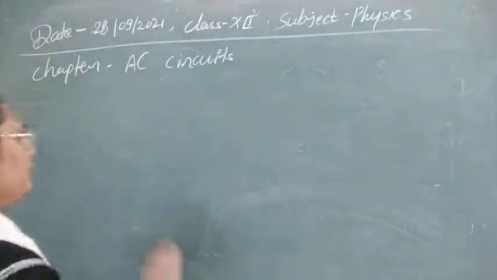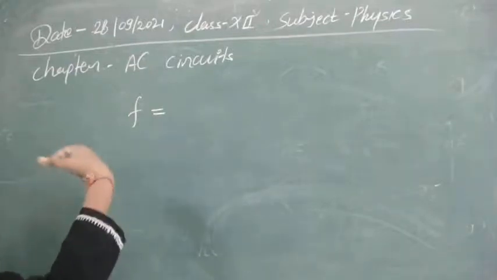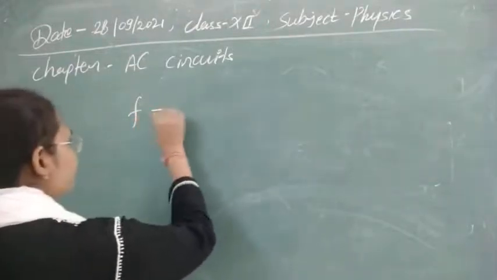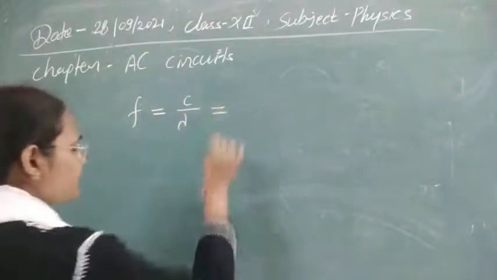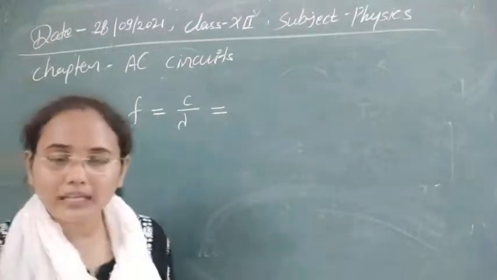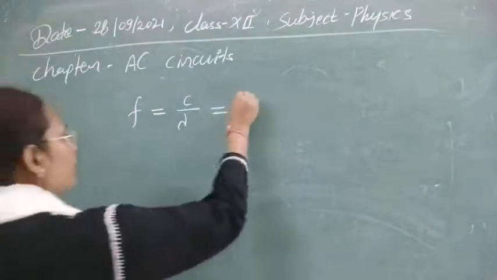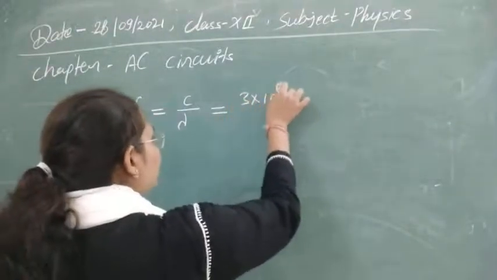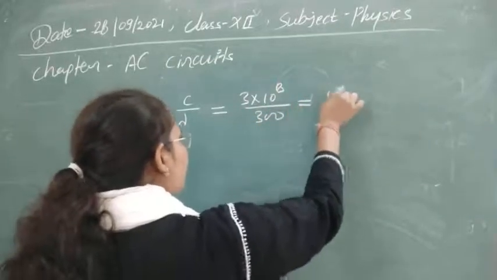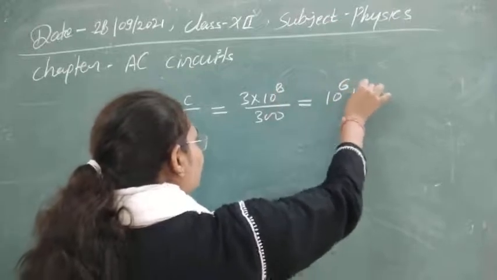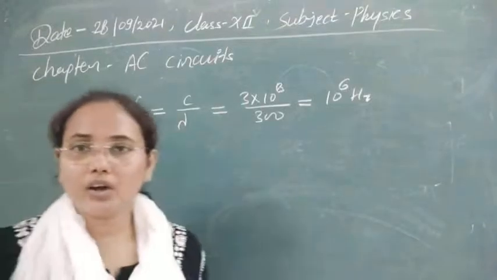So first, you can calculate the frequency of the wave that is carrying the signal. That frequency is given by f is equal to c by lambda. In broadcasting we are using electromagnetic waves, so we can use the velocity of light here, 3 into 10 to the power 8 meter per second, and lambda is given as 300. From here you can calculate the frequency, which is 10 to the power 6 hertz. So on this frequency we are now broadcasting.